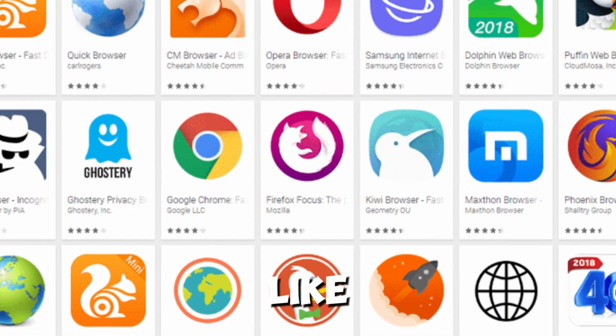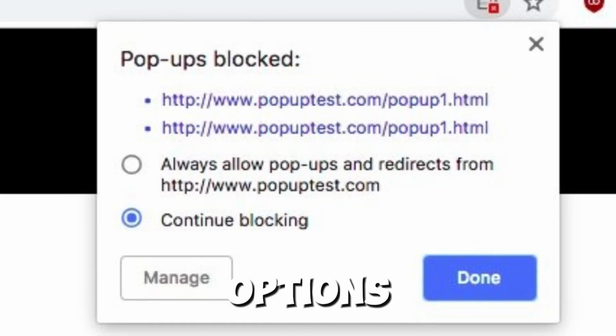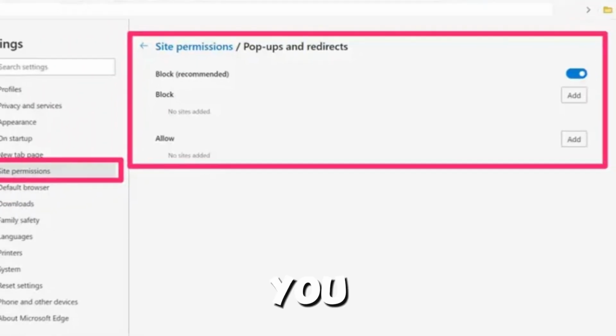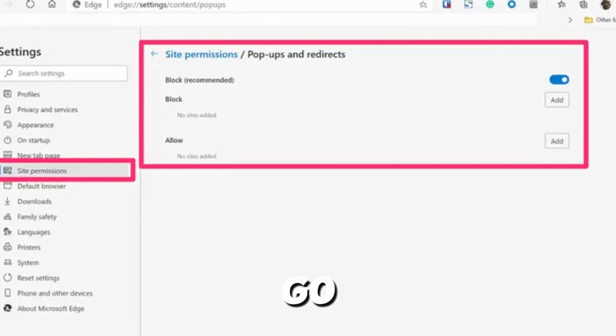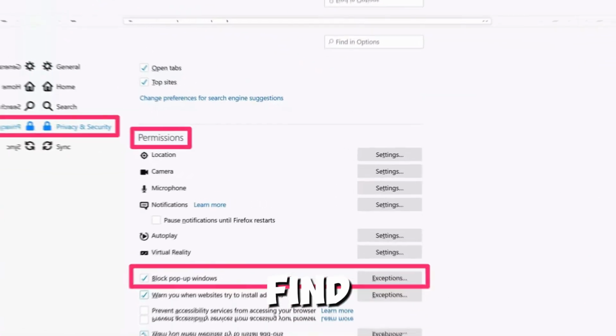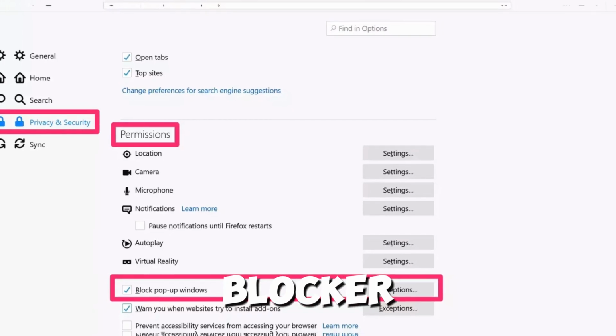Step 3. Enable pop-up blocking. Most browsers, like Chrome, Firefox, and Safari, come with built-in options to block pop-ups. You can easily enable pop-up blocking in your browser settings. Just go to Settings or Preferences, find the Privacy or Site Settings section, and turn on the pop-up blocker.